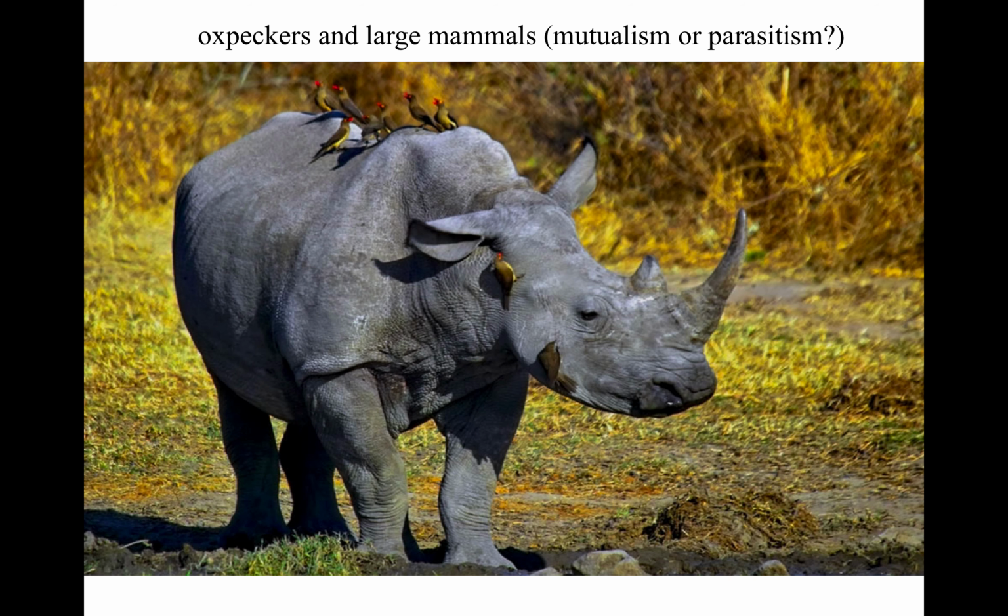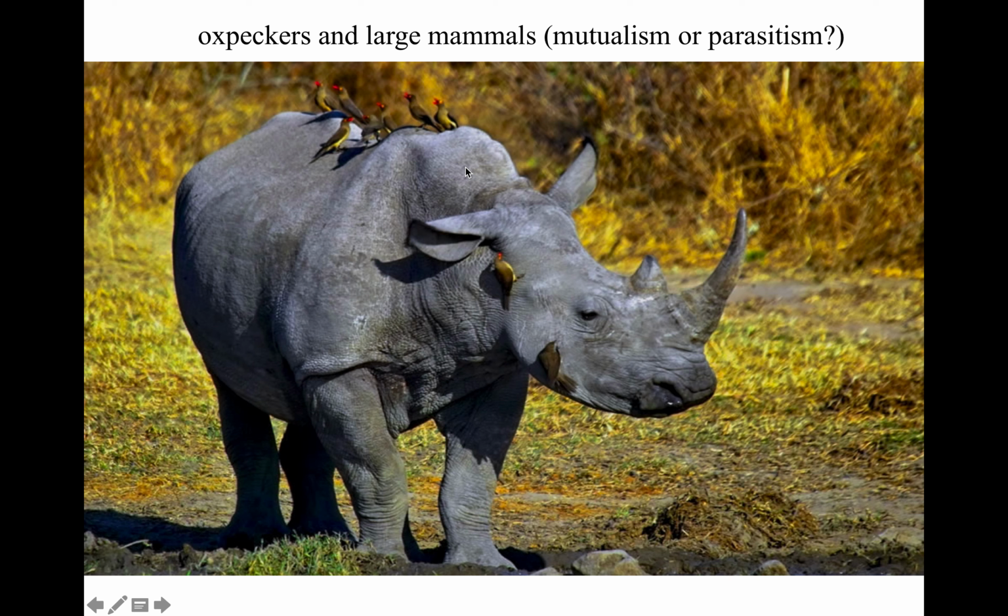Oxpeckers and large mammals. Sometimes these are called tick birds. People used to think of them as a truly mutualistic relationship. So they're called tick birds in some cases as a general term. And it was believed that they actually ate ticks off the backs of large mammals, for example rhinos, and prevented these ticks from burrowing into these mammals. What they've discovered lately is that they don't think they're doing that. We think they're actually digging into the tissue and feeding off of the blood.